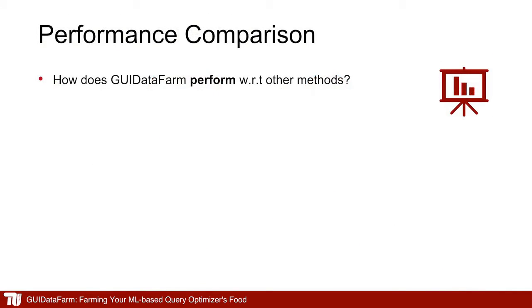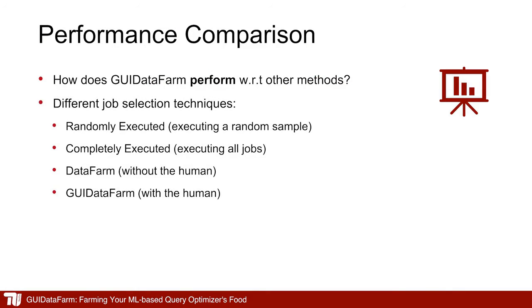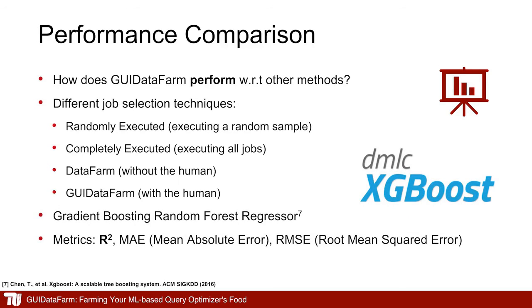So now let's find out how GUI data farm performs with respect to other methods. We compared 4 different job selection techniques. These different job selection techniques are executing a random sample, completely executing all jobs, executing data farm but without the human, and executing data farm with the human. We used the gradient boosting random forest regressor from the XGBoost library. We compared performance with several often used metrics. Here I'll be showing you the R-squared value.